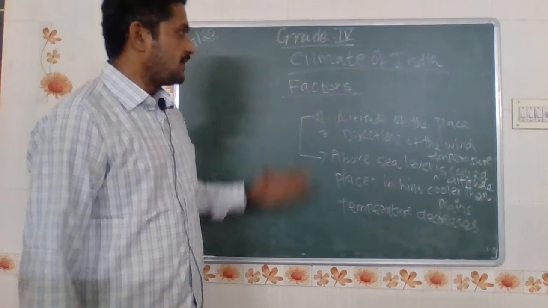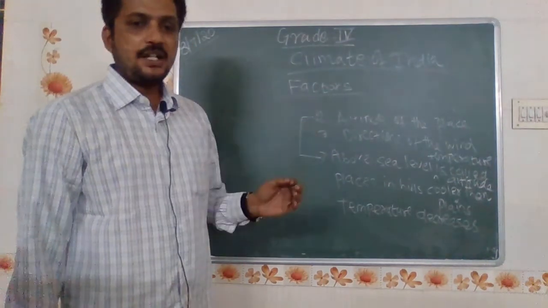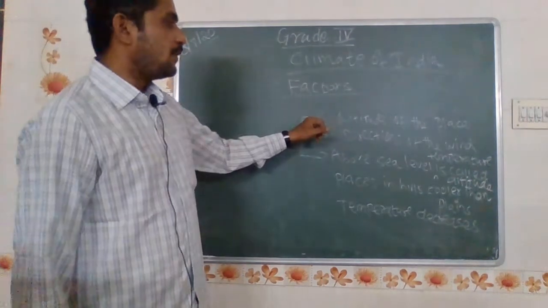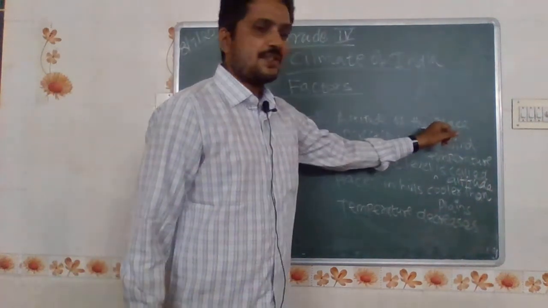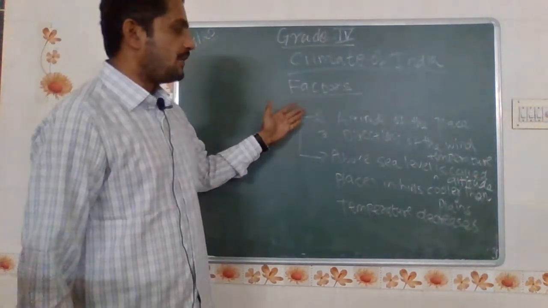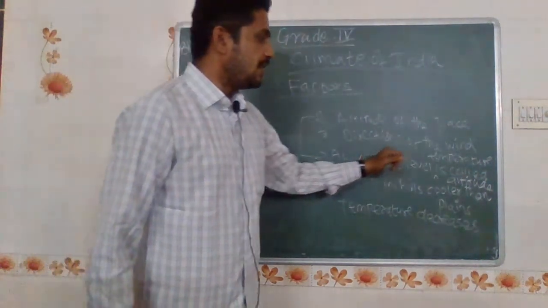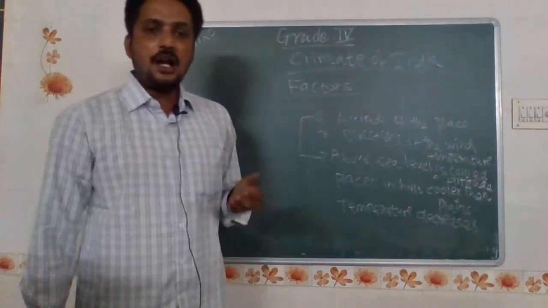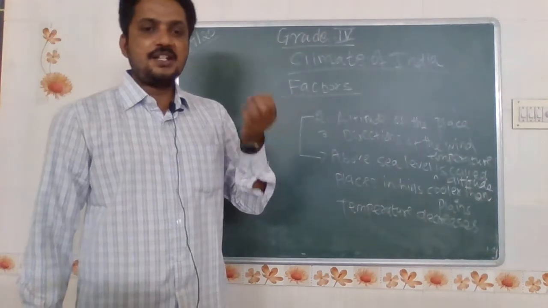Okay, students. First we look at factors affecting climate. First is distance from the sea. Second one, I told you, is the altitude of the place. Now we will look at the altitude of the place. What is altitude? Height above sea level is called altitude.